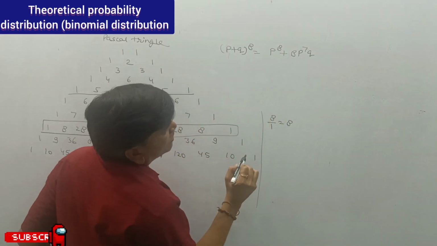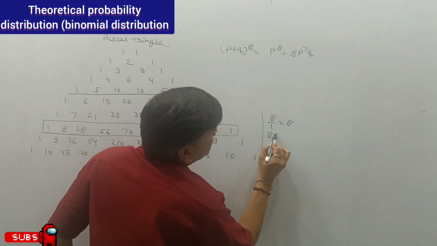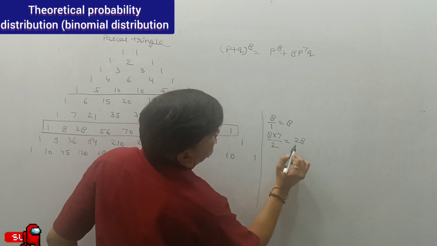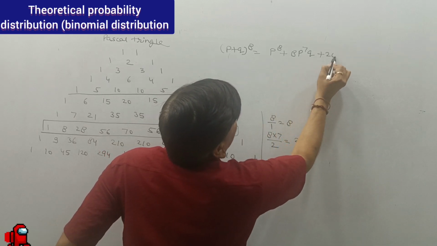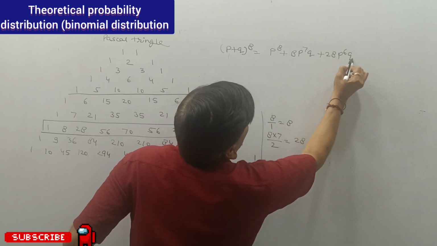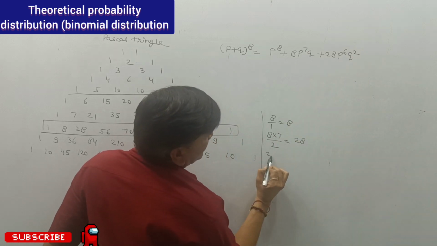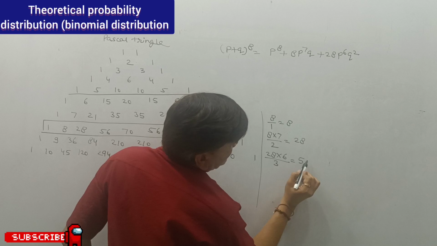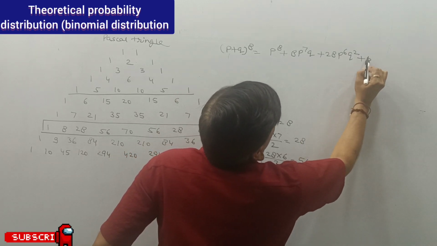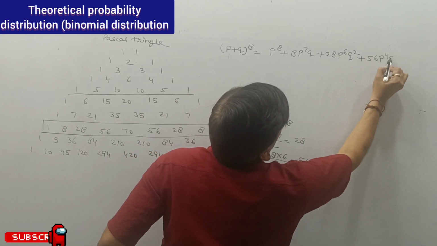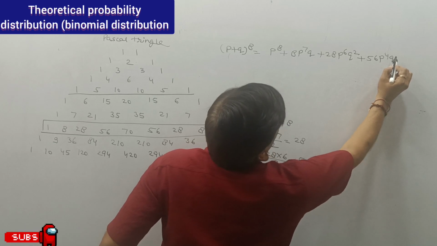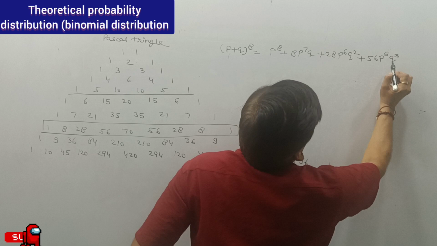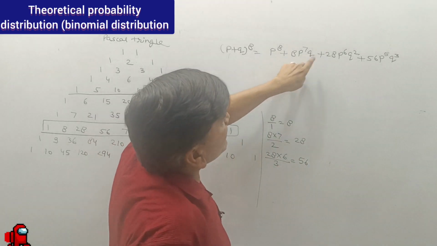So that is 8 P7Q. Then 8 multiplied by 7 divided by 2, that is 28. So that is 28 P raised to power 6, Q raised to power 2. 28 multiplied by 6 divided by 3, that is 56. So we have 56 P raised to power 5, Q raised to power 3.